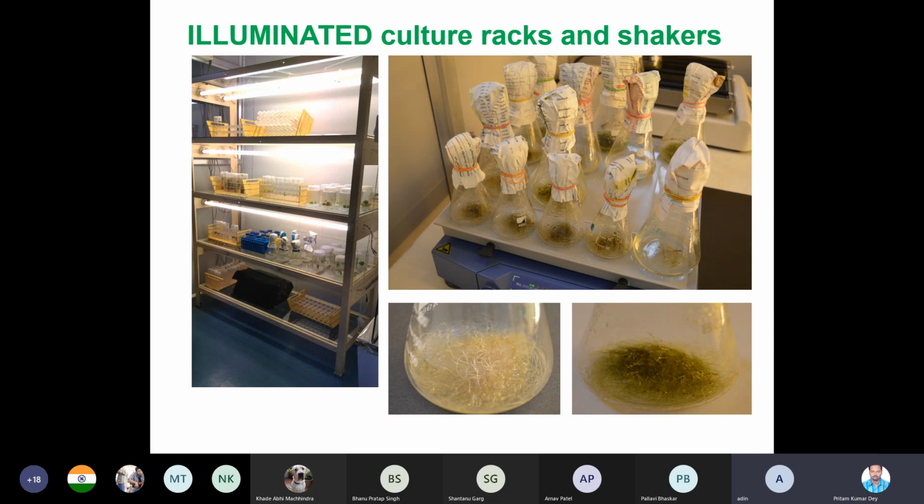Two students did their PhD, and one person did a very good MTech thesis from this. We still have these cultures growing, and we use them for some laboratory experiments for our MTech and PhD students, and sometimes for the UG students also.